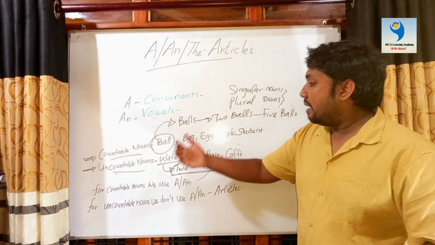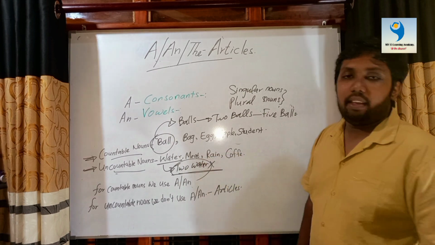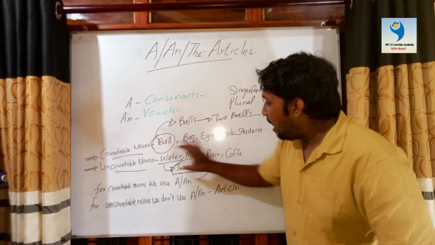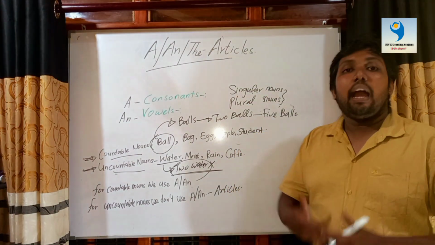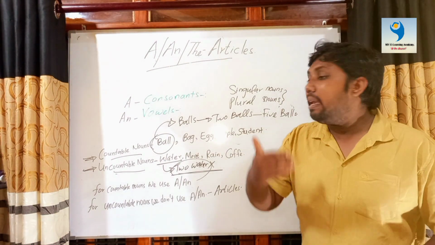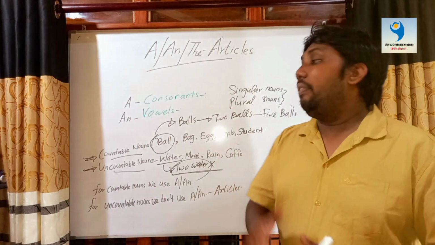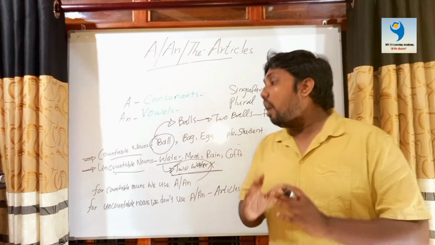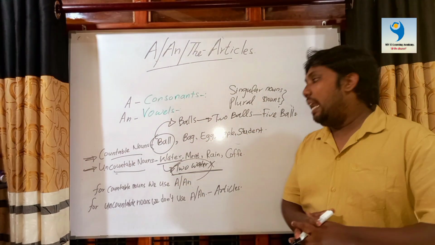Likewise, there are some examples: meat, rain, coffee. For these nouns, we can't give a numerical value or count them. So the nouns that cannot be counted are considered uncountable nouns. The nouns that can be counted are considered countable nouns.